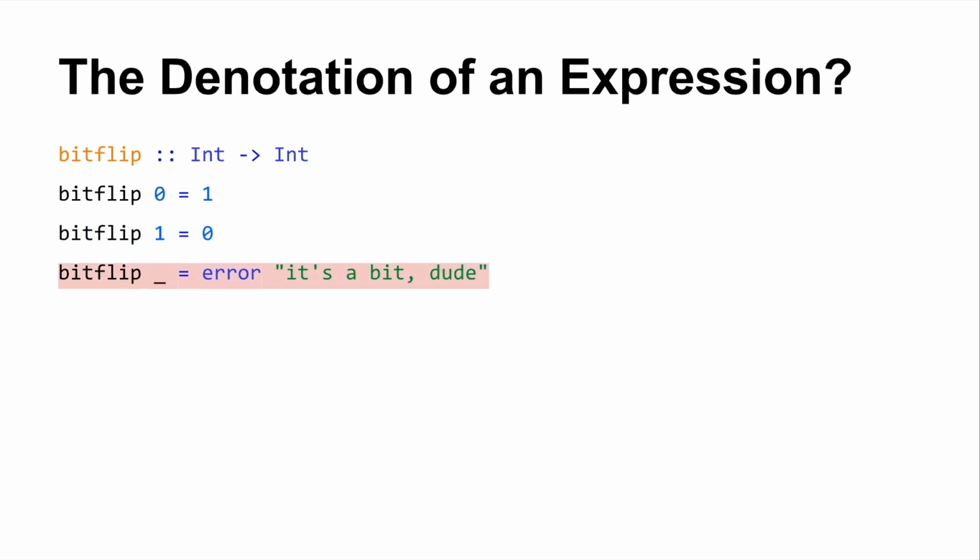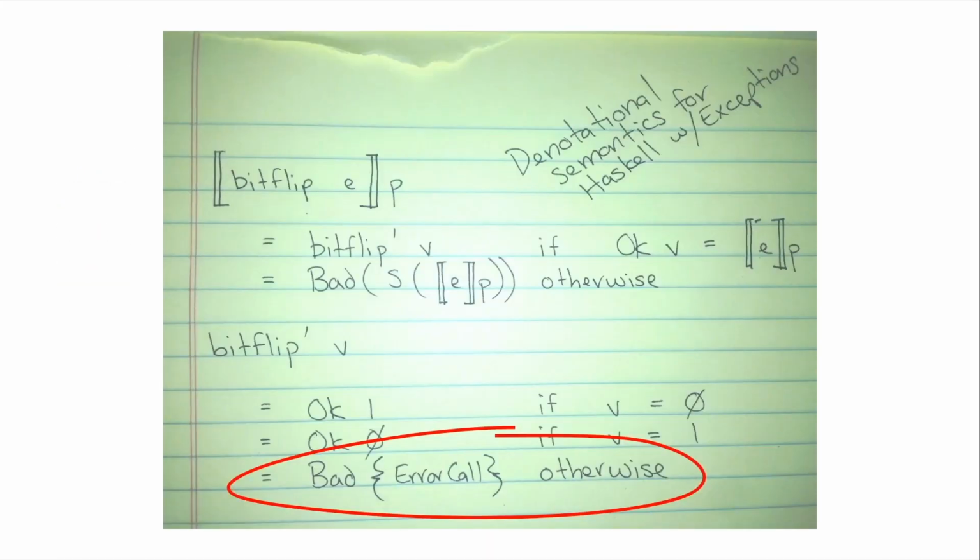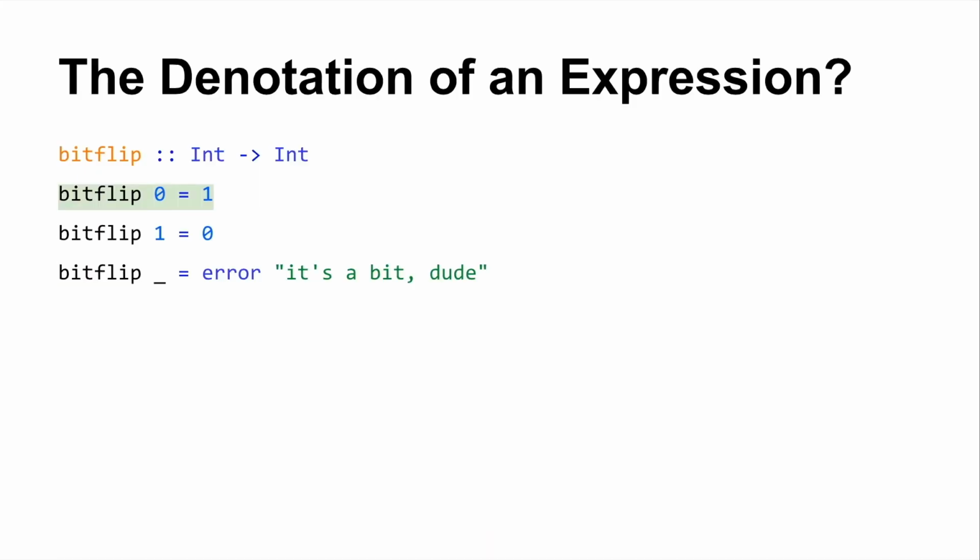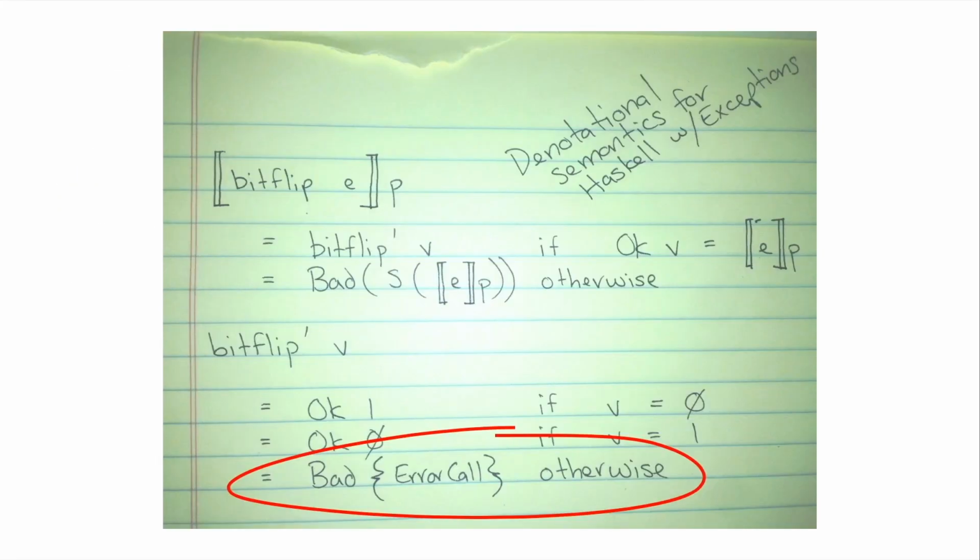Pattern match errors also fall into that. So there's like an implicit code path that you could follow that would result in non-termination, and that would be represented in the denotation of that function, even if you don't see it in your actual Haskell program. I could omit this right here, and you'd still see that if you were to write out bitFlip's denotation.